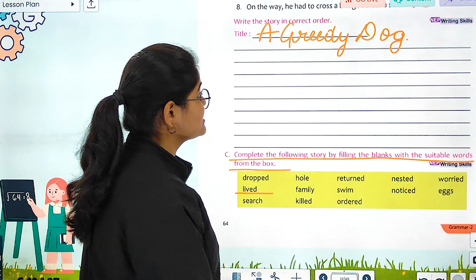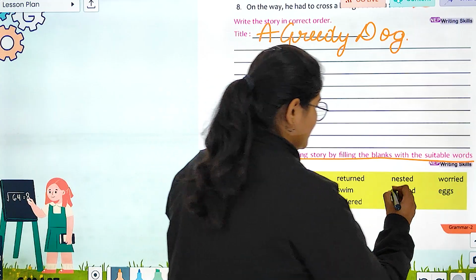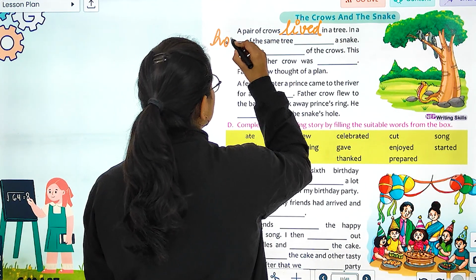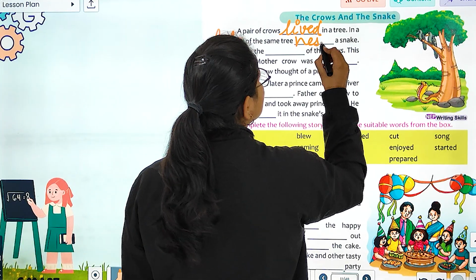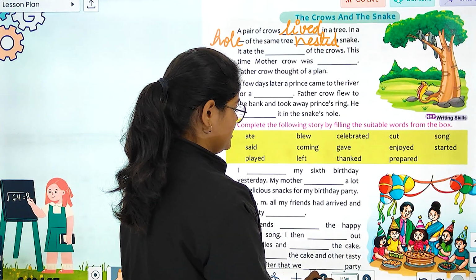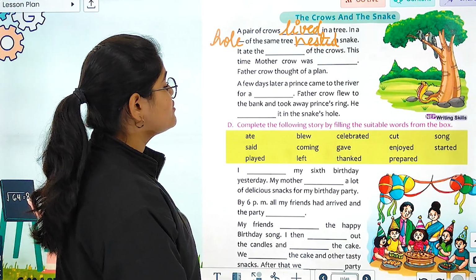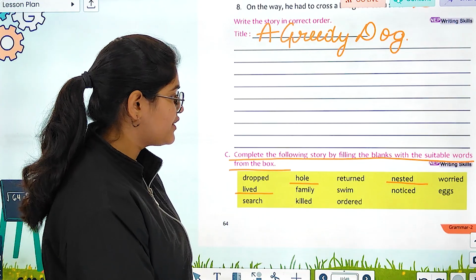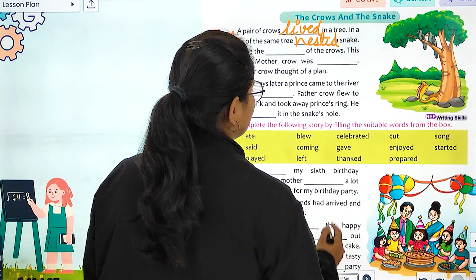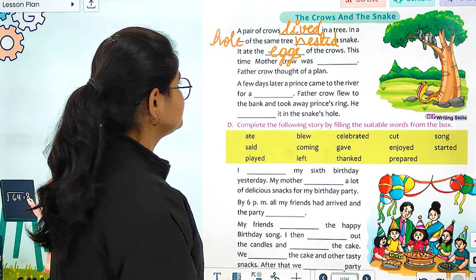So अब हम क्या use कर सकते हैं? In a hole of the tree nested a snake, right? In the hole of the tree nested a snake. Correct? It ate the dash of the crows. It ate what? It ate the eggs of the crows, right? So let's write eggs over here. It ate the eggs of the crows.